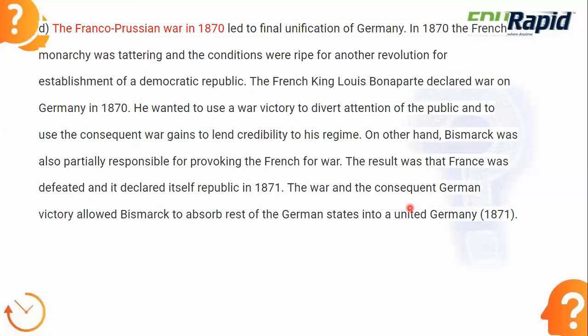The French got defeated, and it declared itself a Republican state in 1871, and the war ended. German unification happened in 1871, that is in the next year. So I hope this is clear to you. These are the three different and very important wars of German unification and Bismarck.